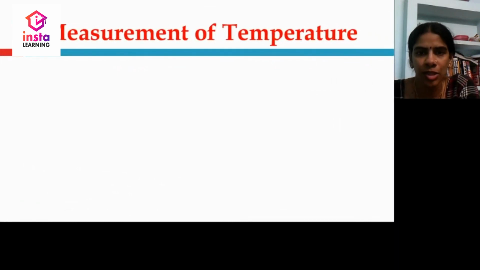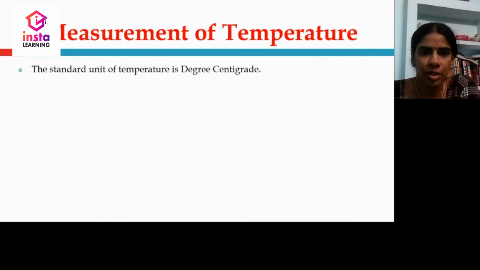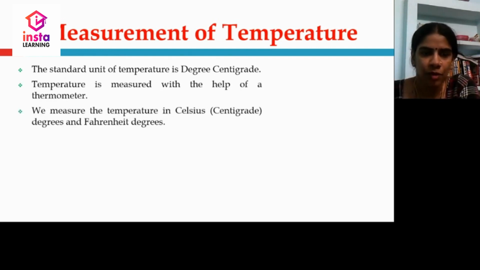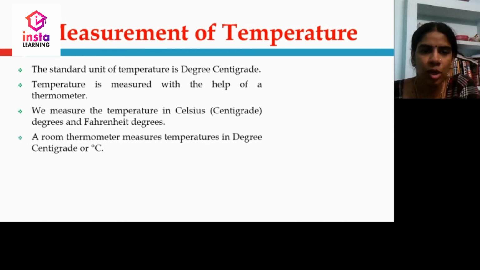Let us see how we measure the temperature. The standard unit of temperature is degree centigrade. Temperature is measured with the help of a thermometer. We measure the temperature in Celsius or centigrade degrees and also in Fahrenheit degrees. A room thermometer measures temperature in degrees Celsius.